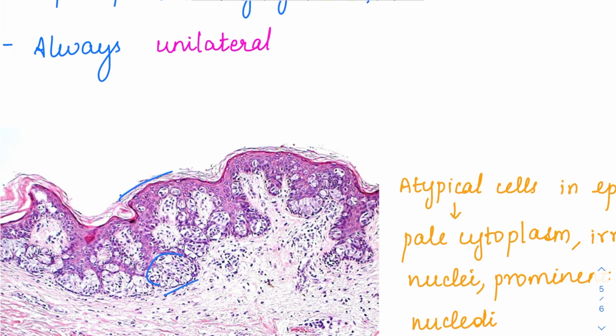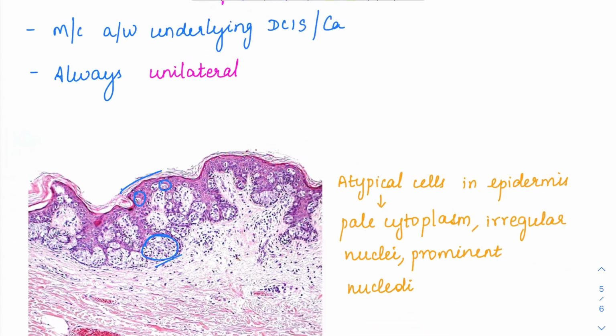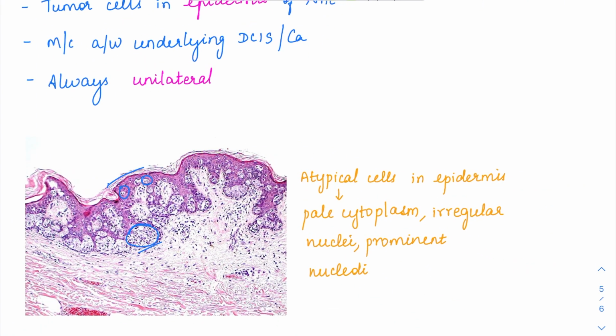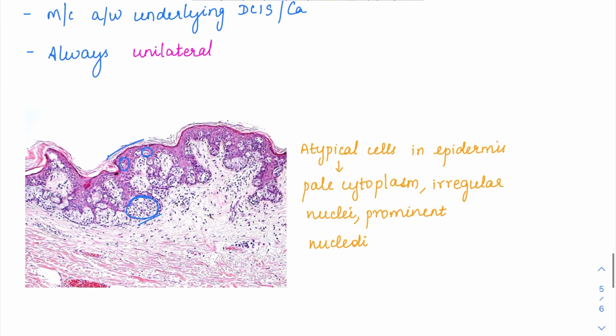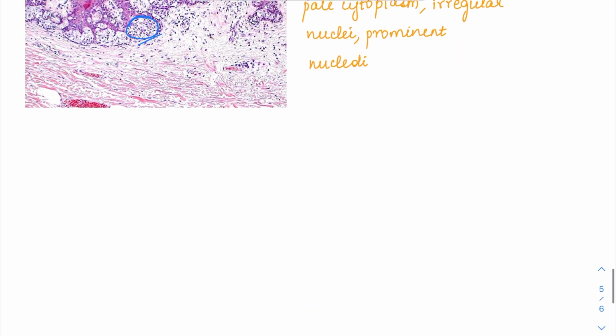So this is the stratified squamous epithelium, and in this you can see either clusters or single cells of these atypical tumor cells, which have a pale cytoplasm with an irregular nucleus. So whenever you see Paget's disease, you will have to suspect that there is some kind of DCIS or carcinoma in the breast. Okay, and it tends to be always unilateral. So in breast carcinoma, the most important thing will be the molecular classification. Molecular classification, you must know word to word.